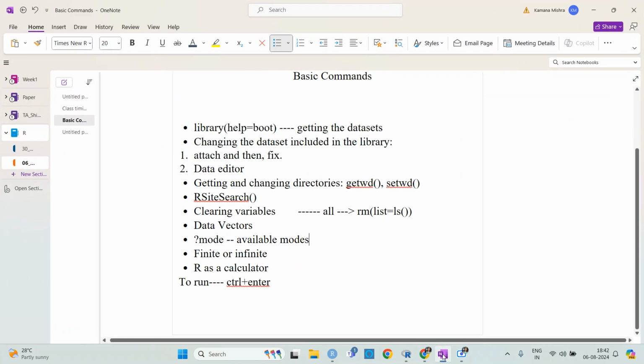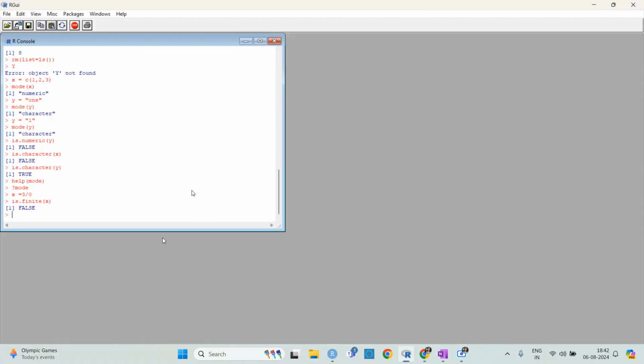Okay, and then R as a calculator, and then firstly we will see data vectors. So there can be three ways: there is something called scalar, and then there is something called vector. Vector is not like a direction, like the x, y or z axis.